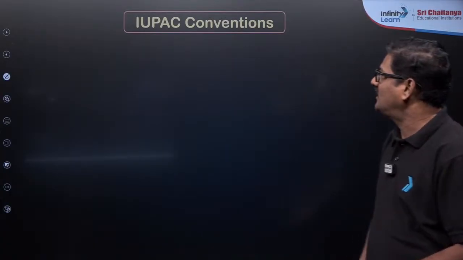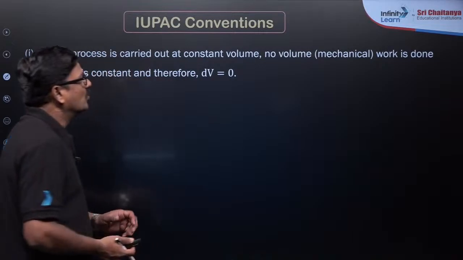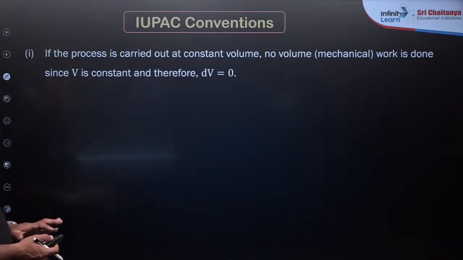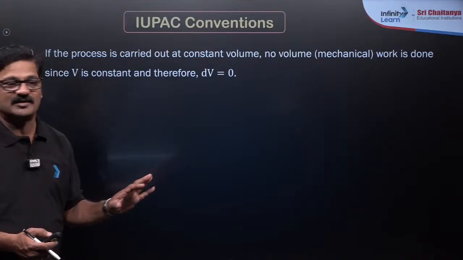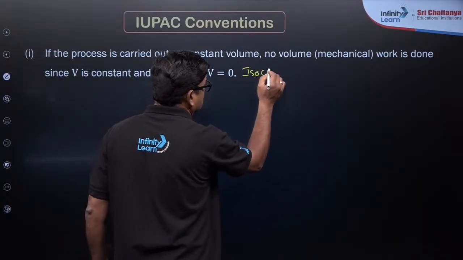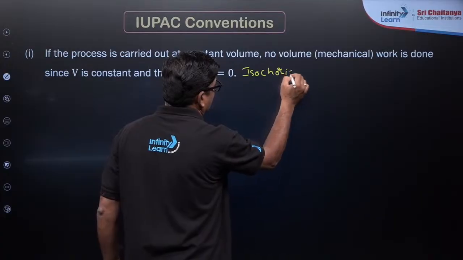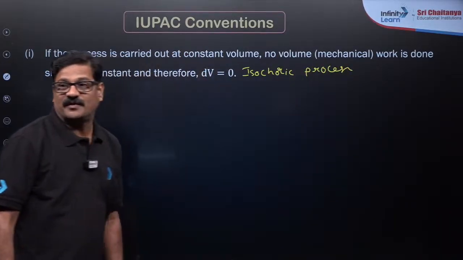Okay, and if the process is carried out at constant volume, no mechanical work is done, since V is constant, therefore dV is equal to 0. This is called an isochoric process. Fine.